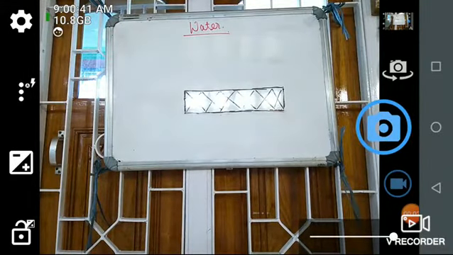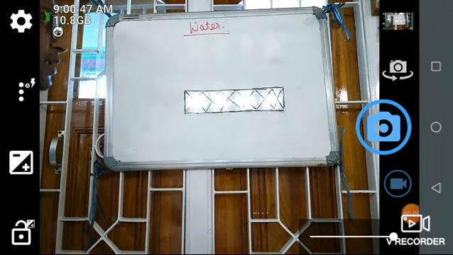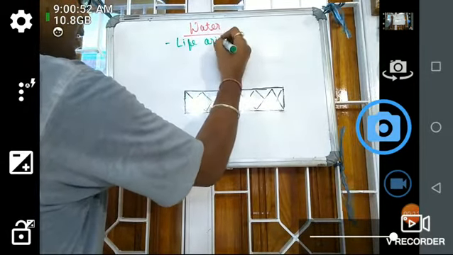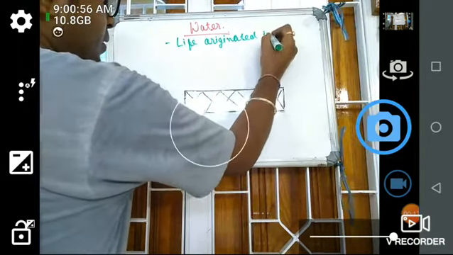Next abiotic factor, that is the water. So as we know that life originated in water.